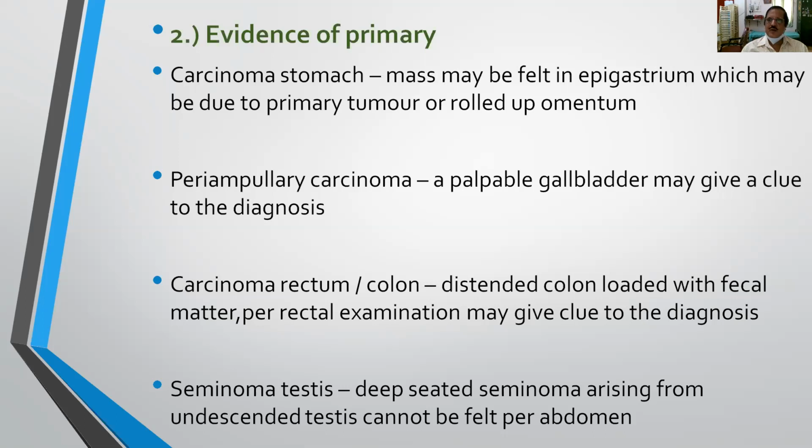And in case of carcinoma rectum and colon, you can appreciate on clinical examination that the colon is distended because of the loaded fecal matter, and on per rectal examination, you may palpate the tumor, particularly in the lower part of the rectum. And seminoma testis, there is a deep-seated seminoma arising from the undescended testis, which cannot be felt per abdomen. That is because the testis may be very high, not in the inguinal canal. So sometimes you cannot feel the testis at all, but you can appreciate there are multiple secondaries in the liver.